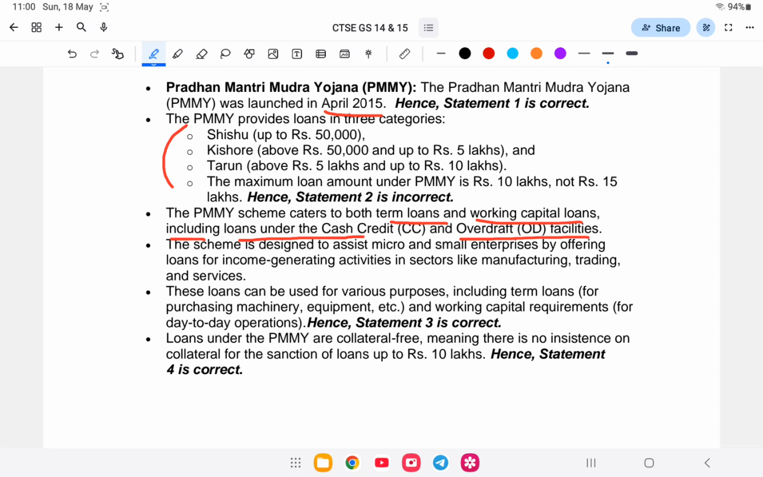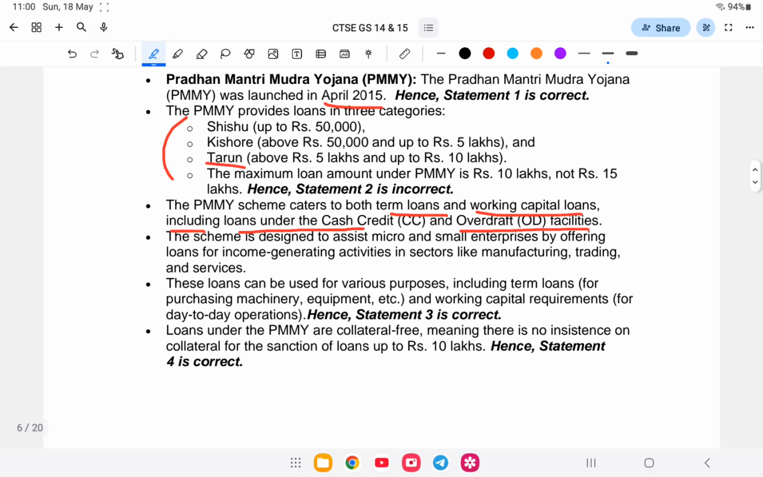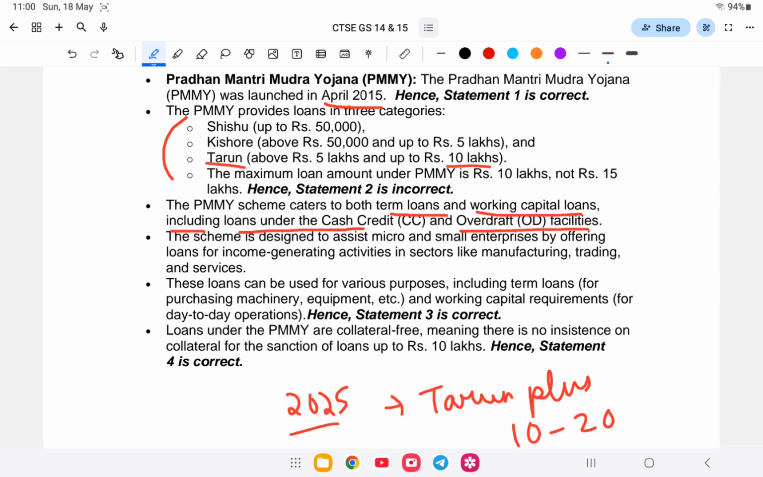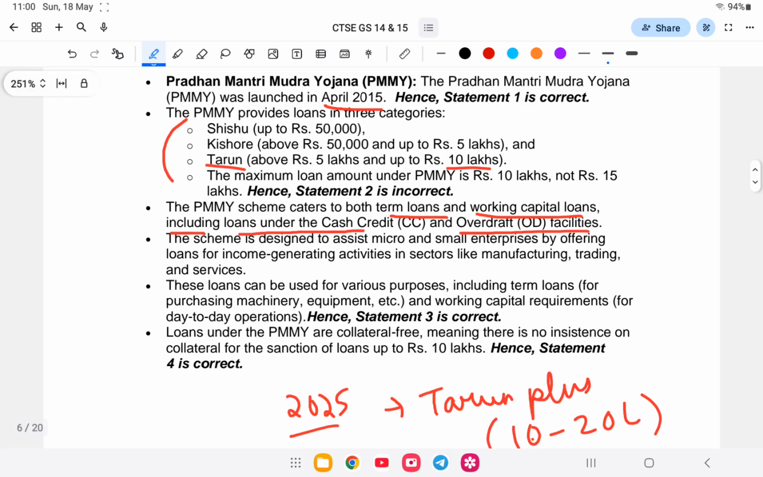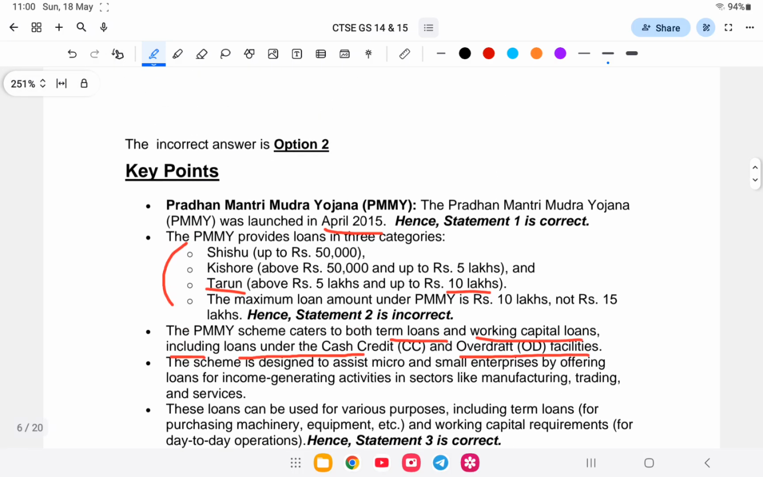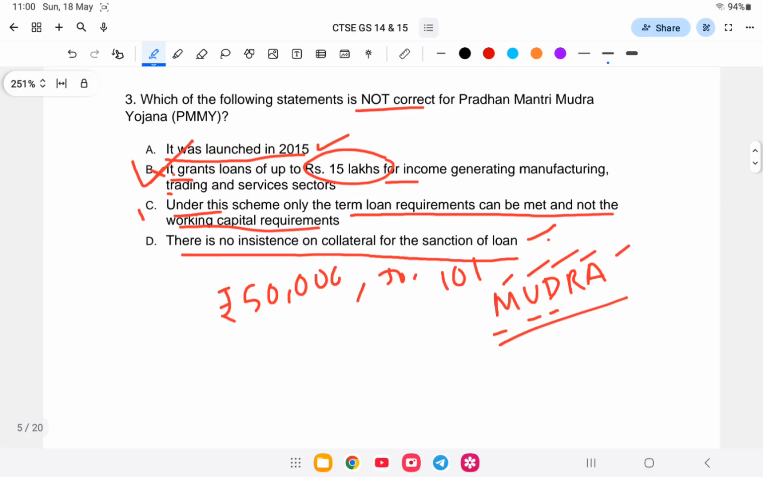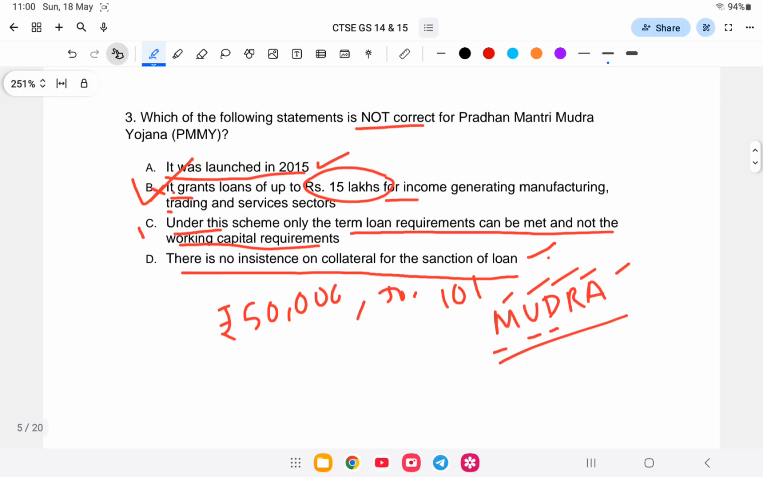Next question. And there is one current affairs item I would like to emphasize. Tarun is up to 10 lakhs, and recently in 2025 it was increased with Tarun Plus. So Tarun Plus is 10 lakhs to 20 lakhs. So the limit is 20 lakhs, not 15 lakhs. So instead of up to 15 lakhs, it will be up to 20 lakhs. It was a fourth category, Tarun Plus. So this is the answer.